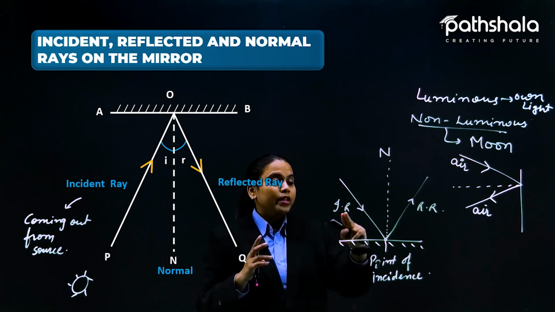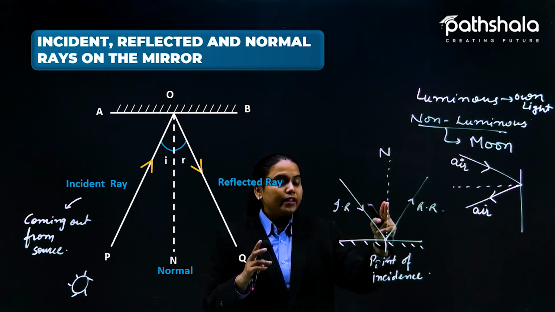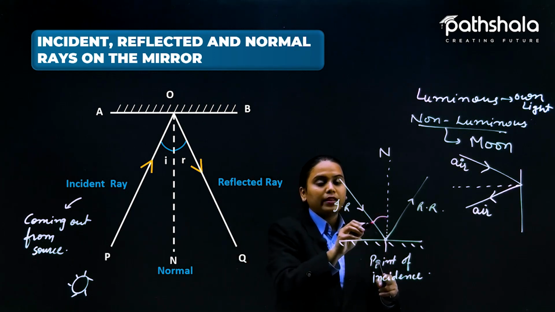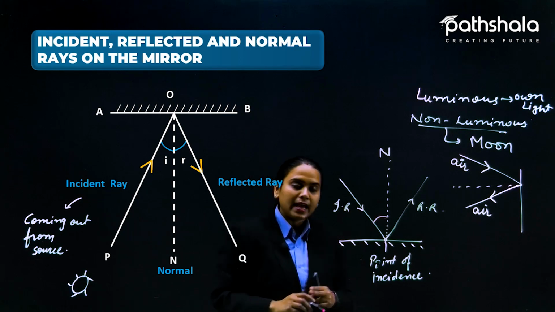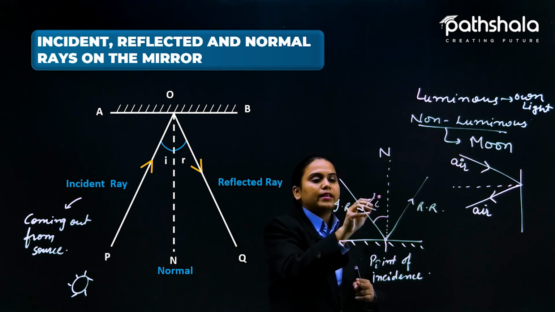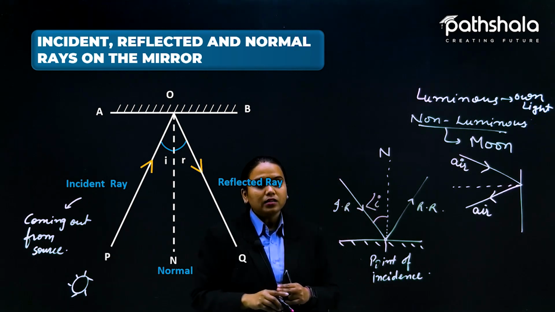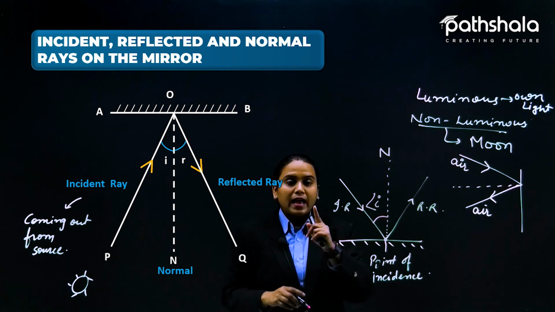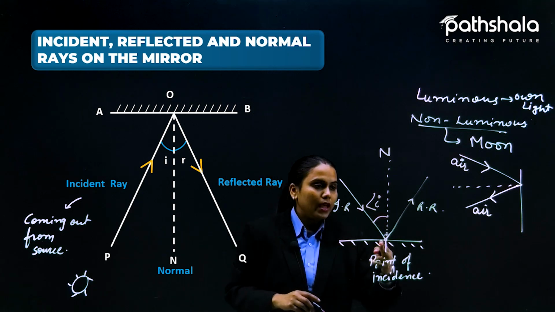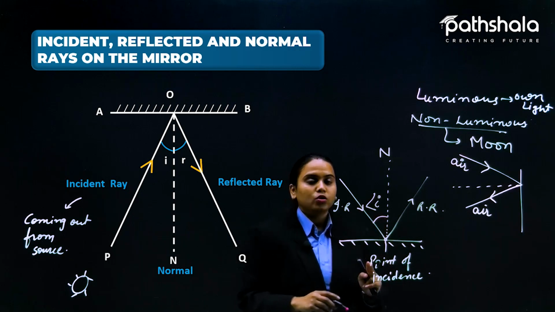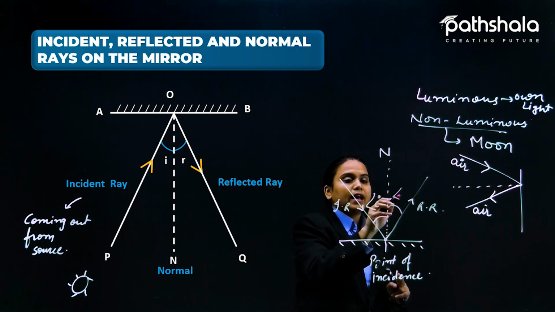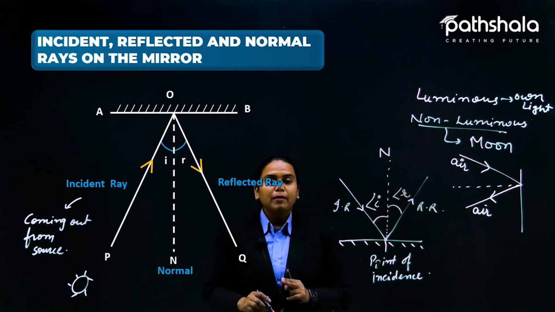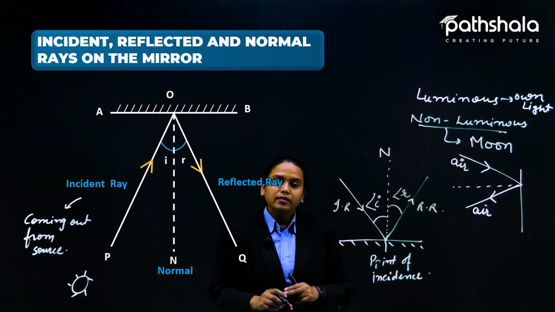Rule number 2: the angle between the incident ray and the normal is known as the incident angle and it is denoted by small i. Angle i. And the angle between the normal and the reflected ray is known as the reflected angle and it is denoted by small r. Angle r.